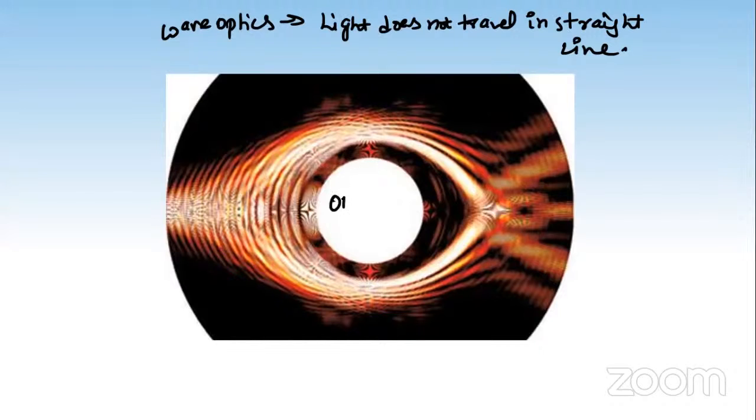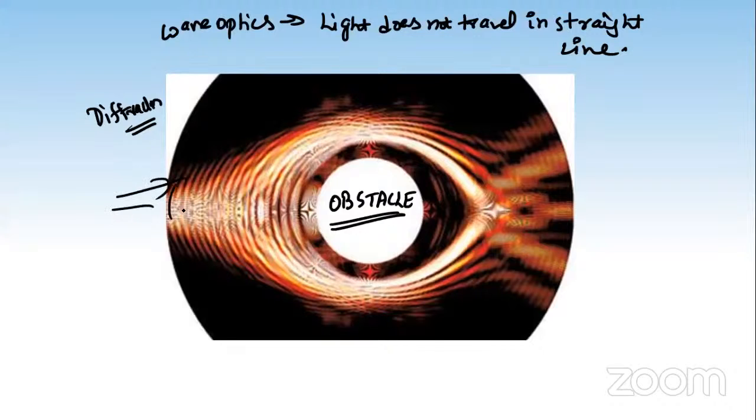So this is an obstacle in between. See, this is actually the picture which explains that light does not travel in a straight line. How is it explaining? The process of diffraction is shown in this picture. What does it say? Suppose the rays are going like this. These are the wavefronts, okay? And in between, there is some obstacle stuck there, okay?